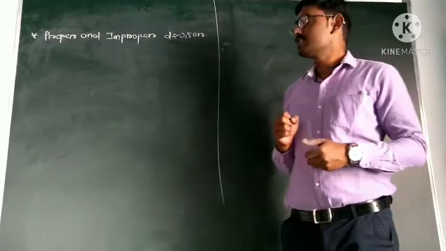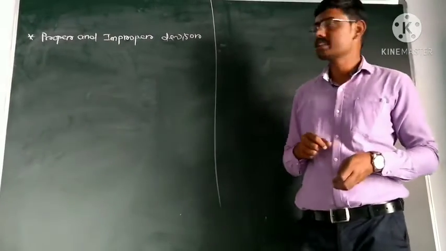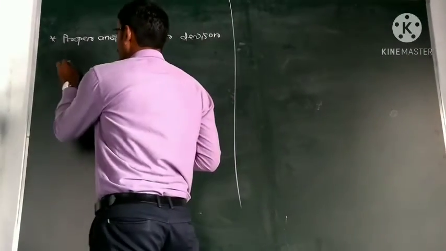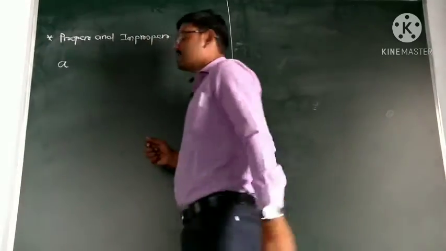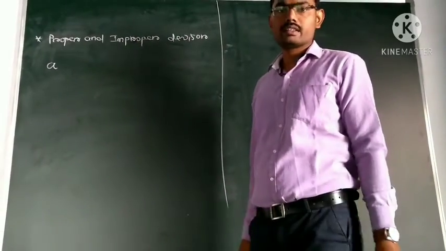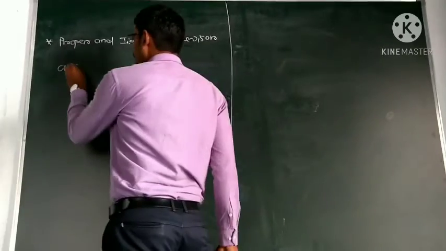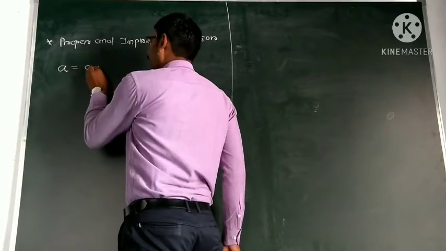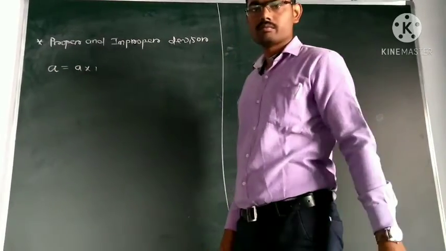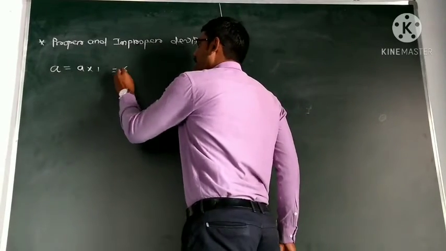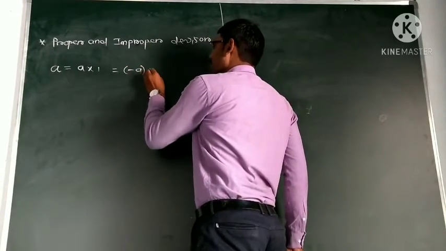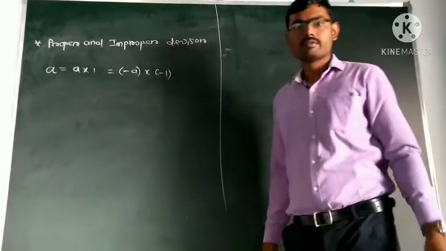First we will take one example. Suppose a is some non-zero integer. Then we can write a equal to a into 1, and also equal to minus a into minus 1.